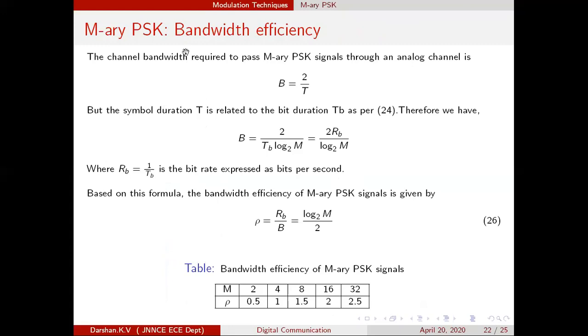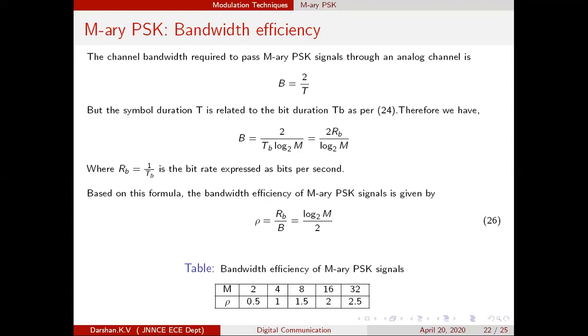Okay, then we will come to the next topic called bandwidth efficiency. Remember, there are two things in communication: the signal bandwidth and the channel bandwidth. The signal bandwidth should be less than or equal to the channel bandwidth. Signal bandwidth cannot cross or exceed the channel bandwidth.